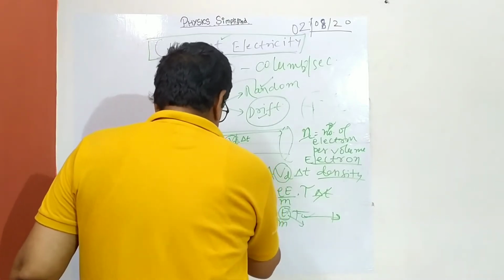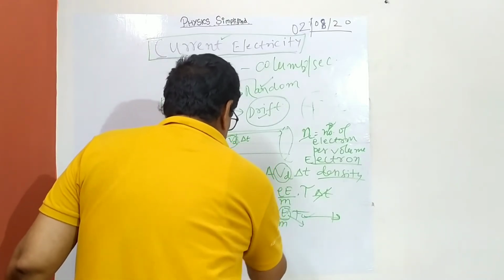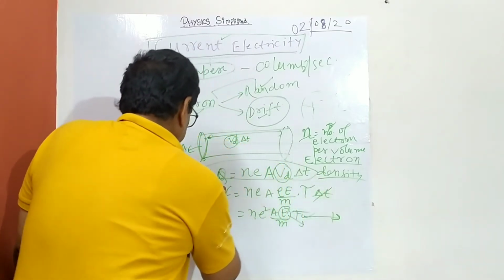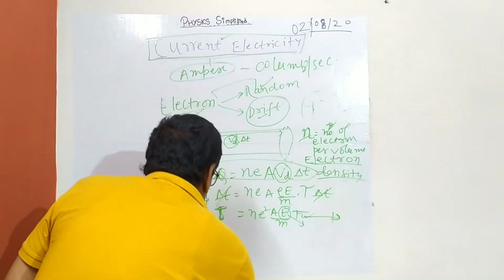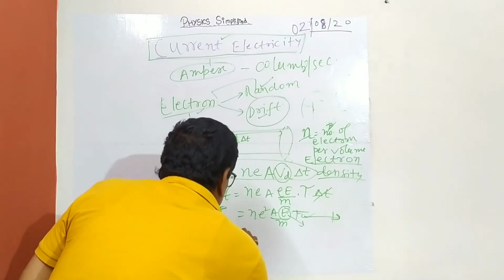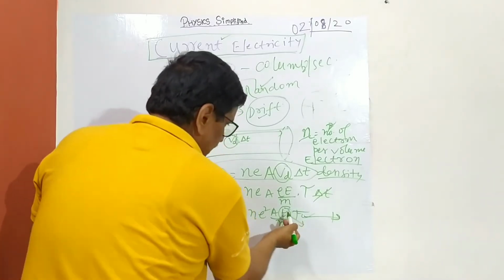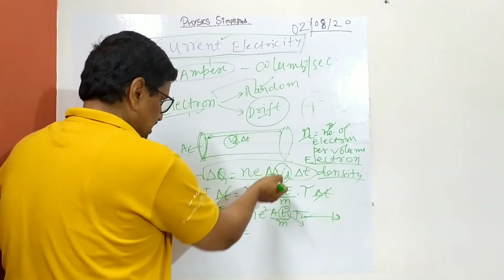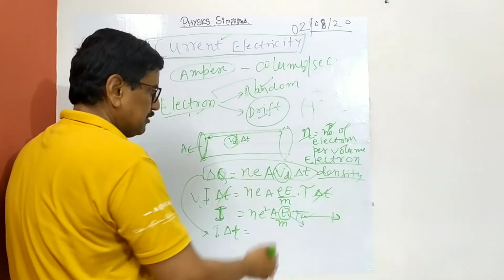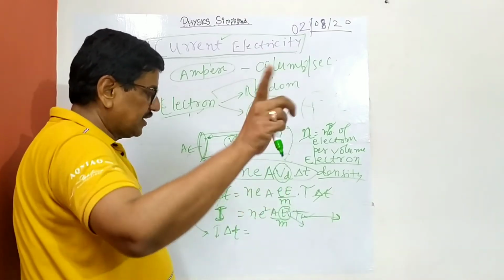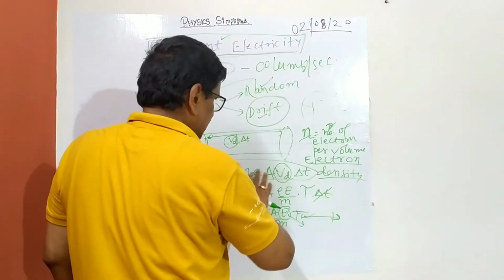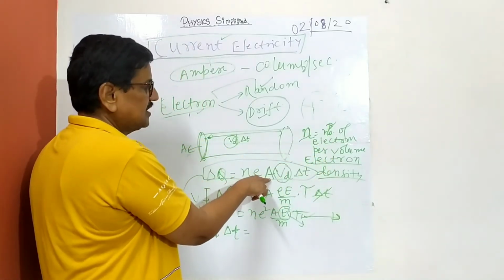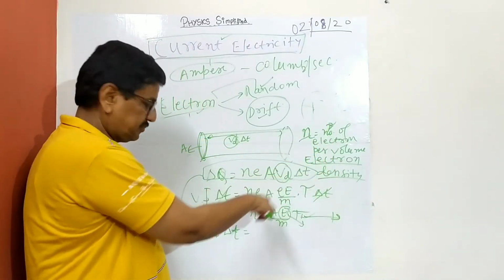Now there is another way of calculating the drift speed. From here you can write I delta t equal to n e A Vd delta t. Rather than using the electric field and relaxation time, if only the number of electrons per unit volume and the cross sectional area of the conductor are given, you can calculate the drift speed using this equation.